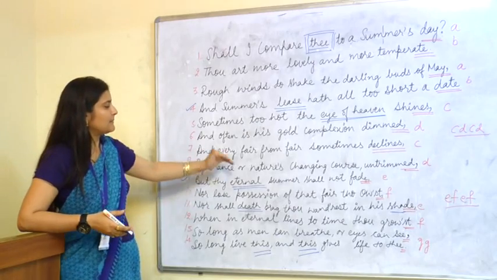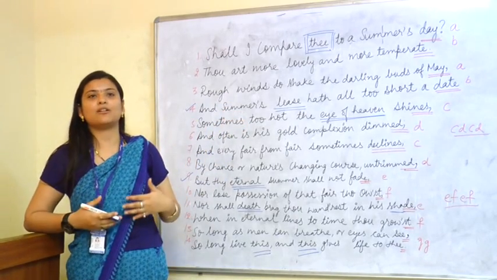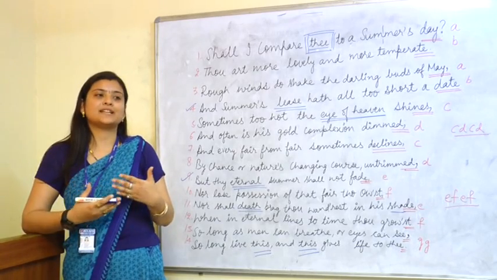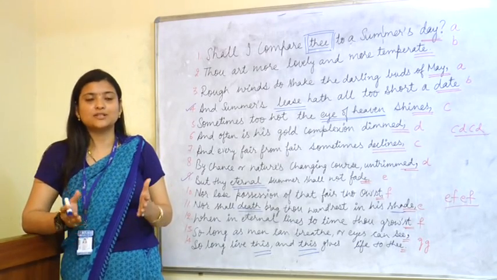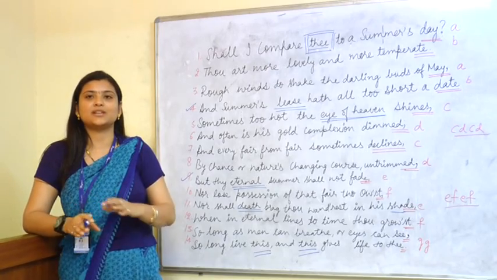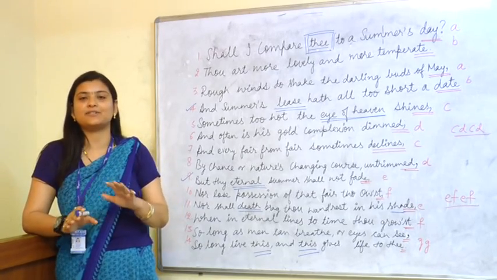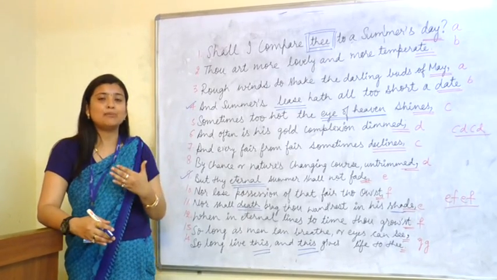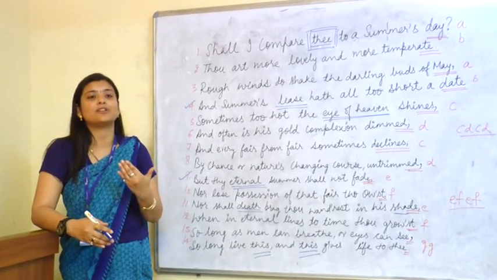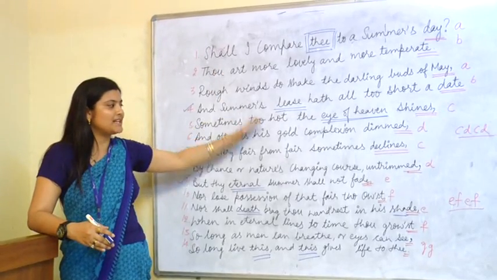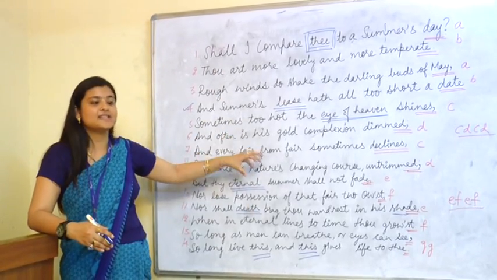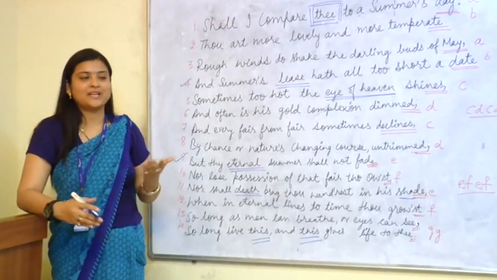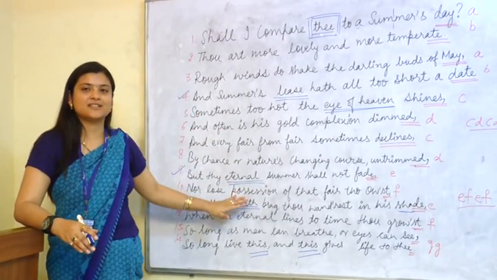He is telling him that your beauty, all your good things will come to an end when you are physically not there on this earth. You will die, everything will die, your beauty, your empire, everything will fade out. But my poetry will help you to exist even after you are not alive. So he is persuading him that my poetry is more powerful than any other thing which can make you more beautiful. So that's all about Shakespeare's Sonnet 18.